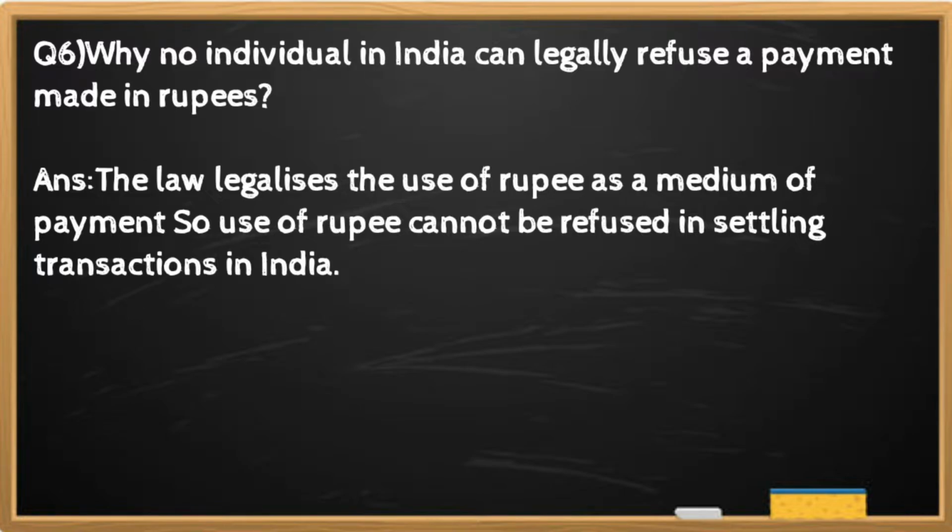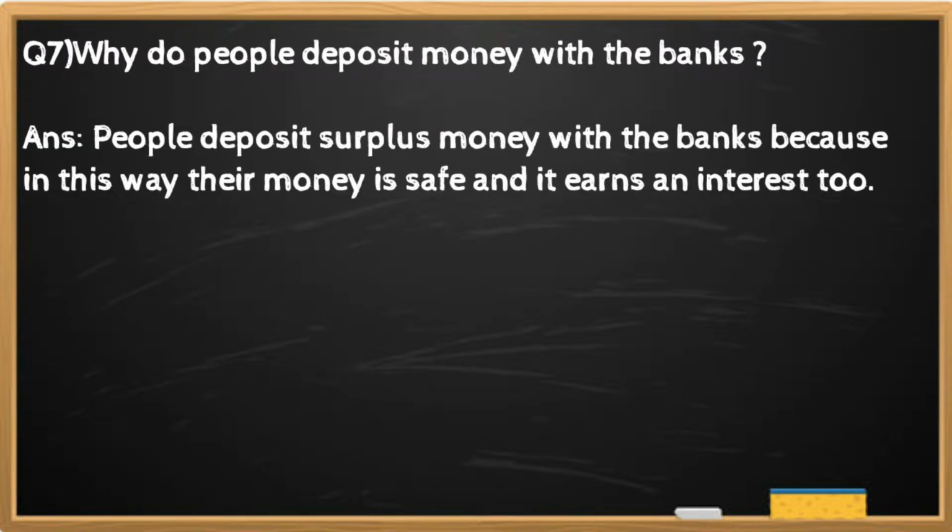And the answer is the law legalizes the use of rupee as a medium of payment, so use of rupee cannot be refused in settling transactions in India. Question number 7. Why do people deposit money with the banks? And the answer is people deposit surplus money with the banks because in this way their money is safe and it earns an interest too.